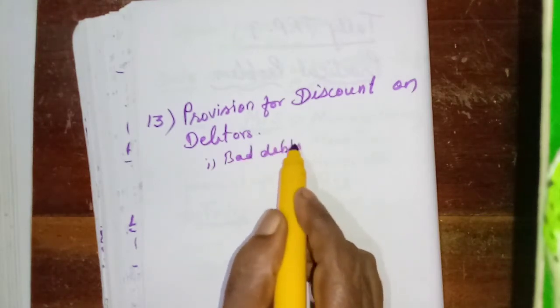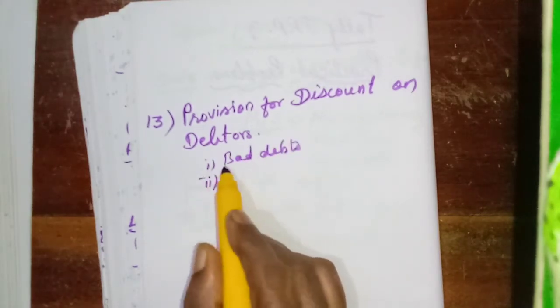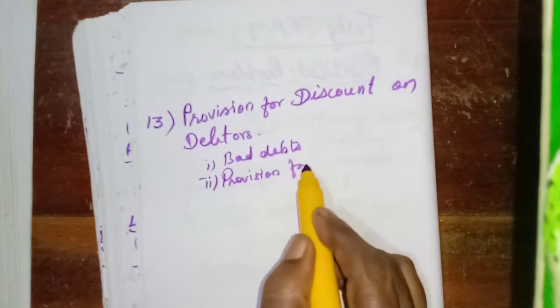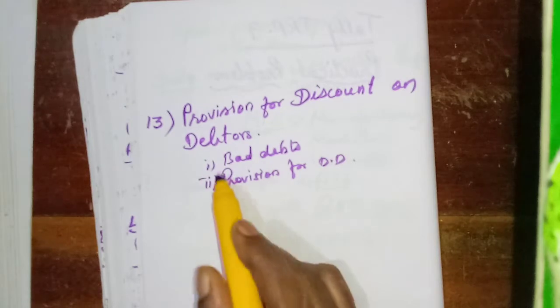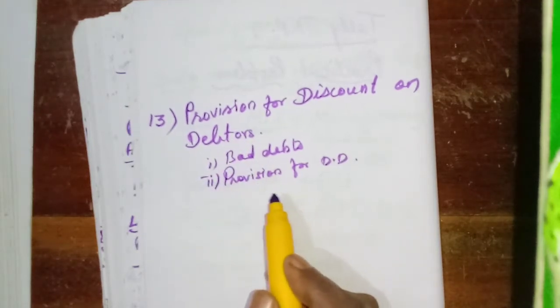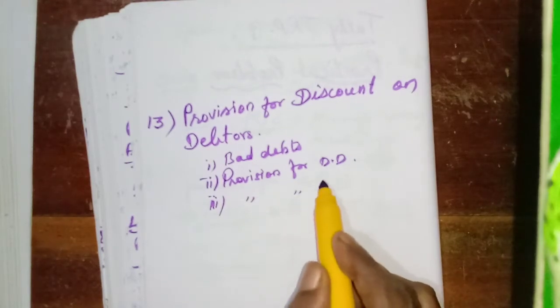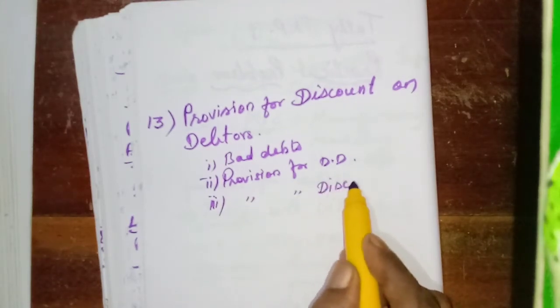The second one, provision for doubtful debts. Now this one, the third one, provision for discount on debtors.